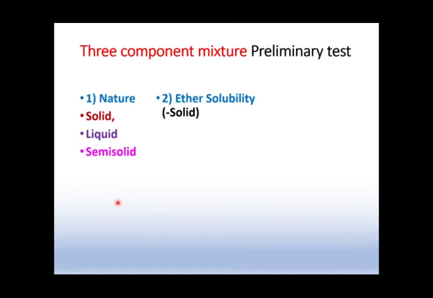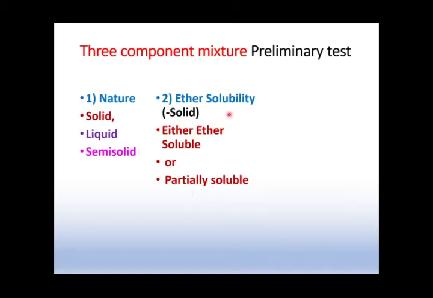So what will ether solubility show us? Either all components are ether soluble or one component may be ether insoluble. If one component is ether insoluble, that mixture is said to be a partially soluble mixture. Remember that, that means two parts are ether soluble and one part is ether insoluble.